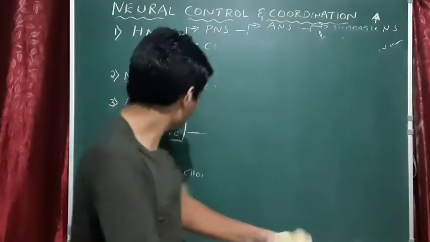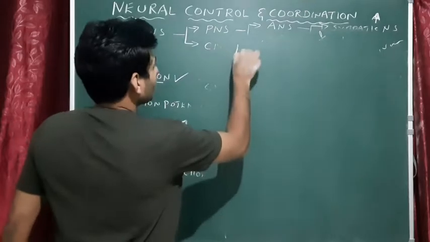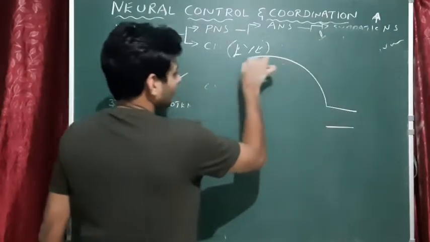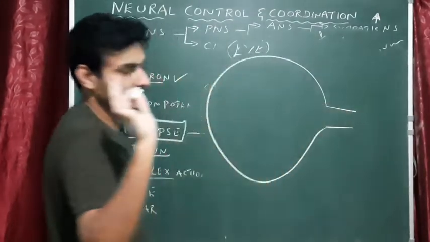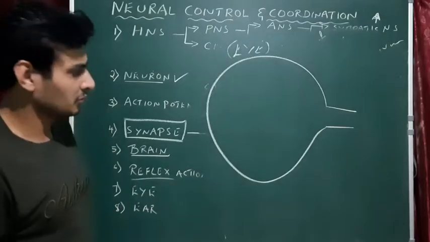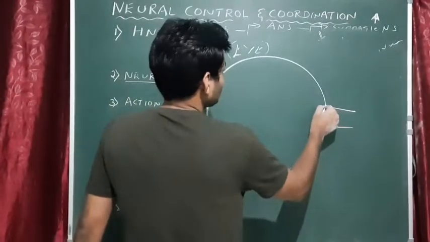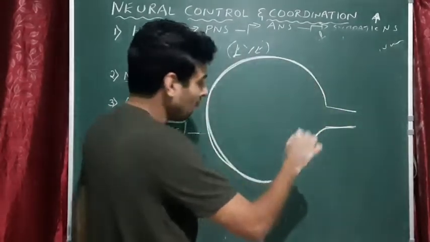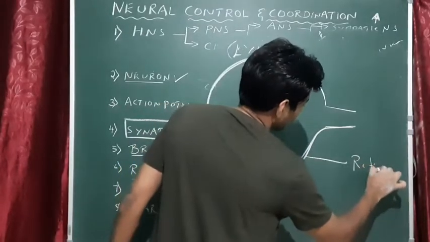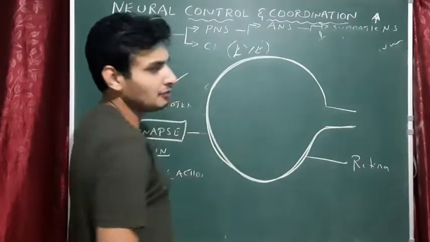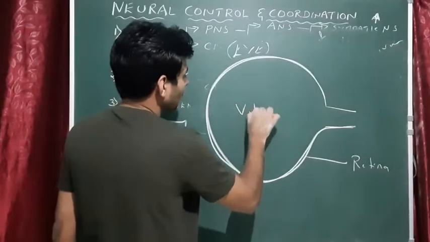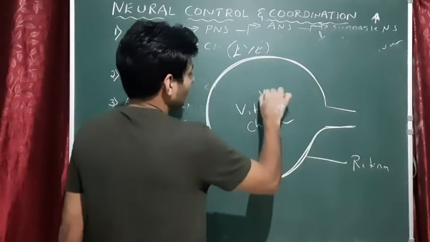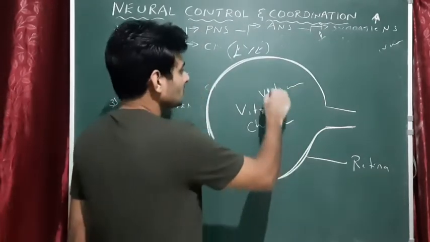So we'll continue with the next one, that is the eye. Very, very important structure. Very simple. Imagine this diagram, because it's given in your NCERT textbook. Let us imagine this is the innermost layer of the eye. What do you call the innermost layer? Retina. So this is the cavity, filled with a liquid, and the cavity is called the vitreous chamber, filled with a liquid called vitreous humor.